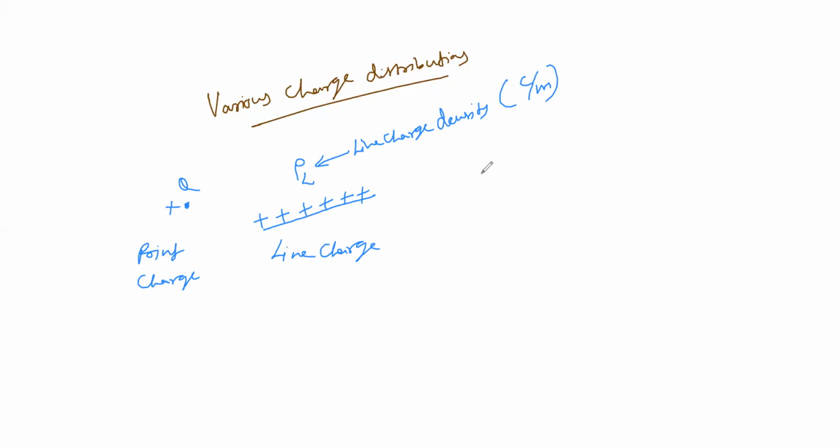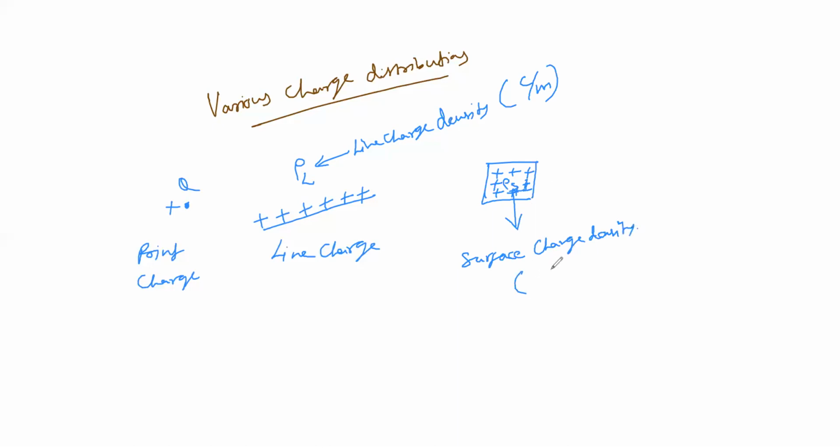Now instead of a line, the charges may exist on a surface also. If we consider this surface to be continuous in nature, then the notation is rho s, which we name surface charge density.